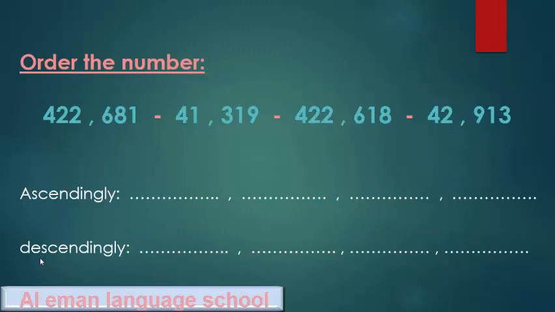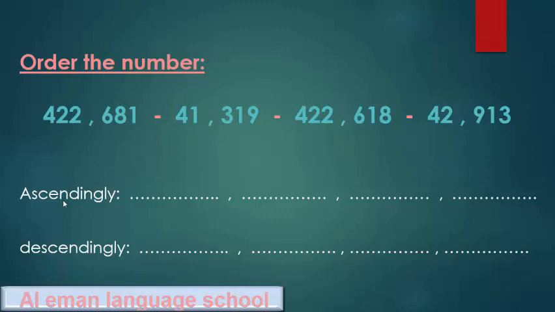Order the numbers: 422,681, 41,319, 422,618, 42,913. We want to order these numbers ascendingly from the smallest to the greatest, and descendingly from the biggest to the smallest, okay?